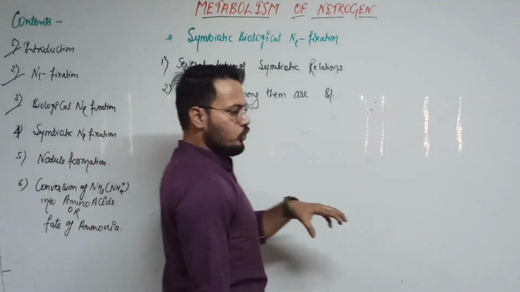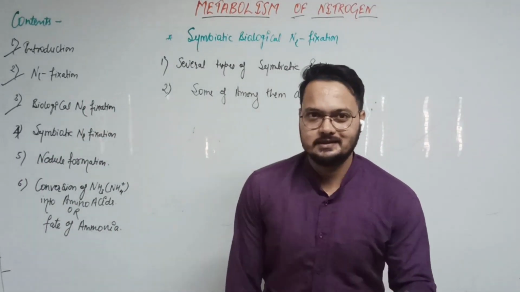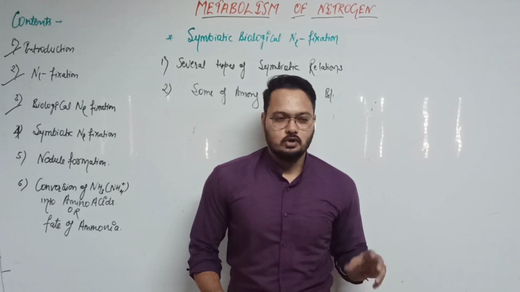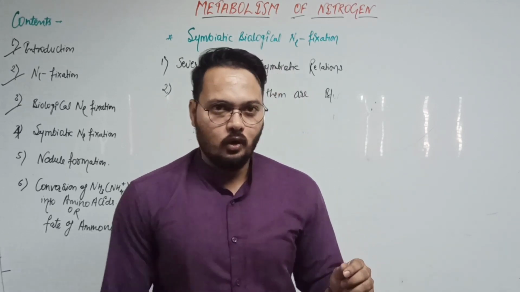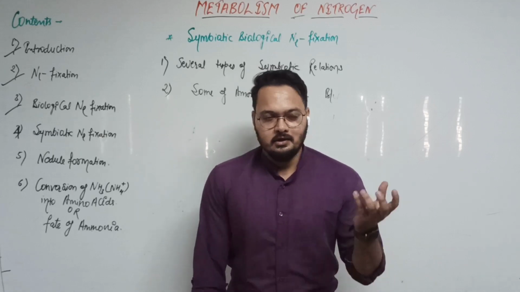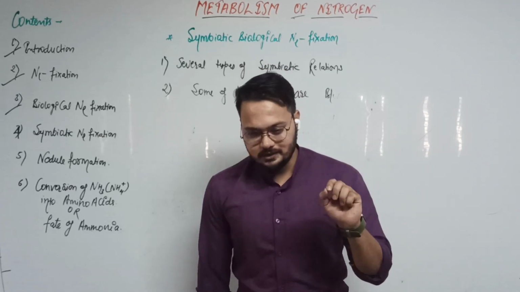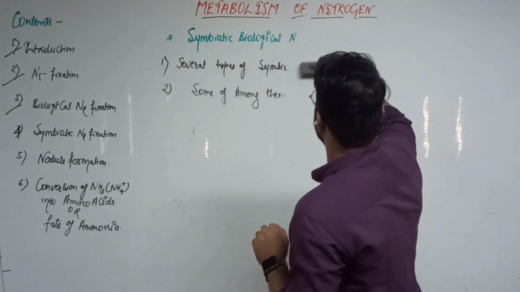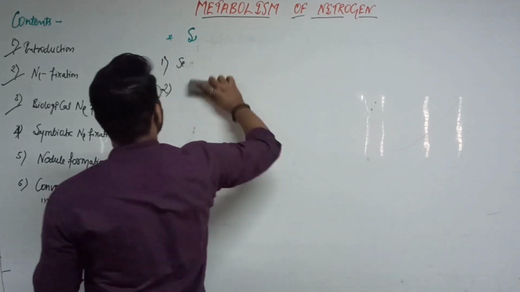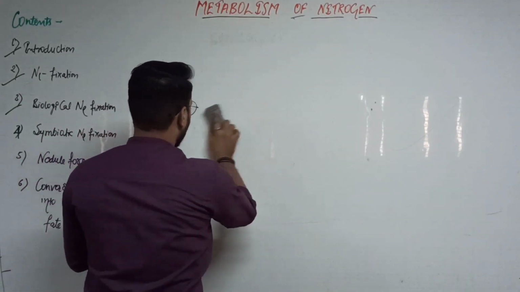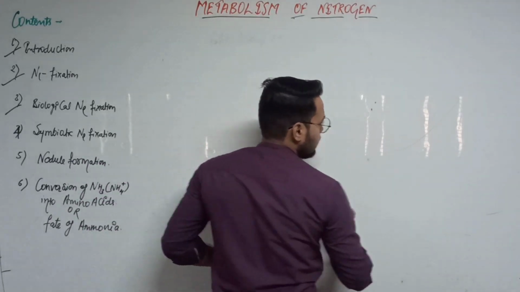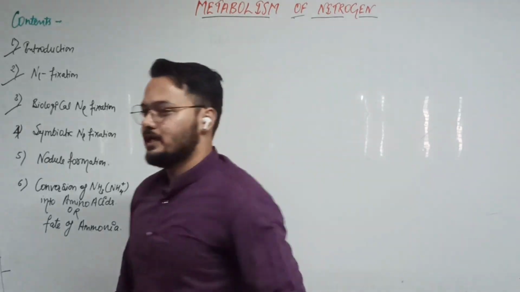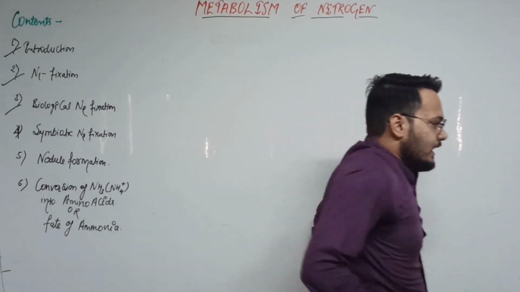If we uproot the pulse plant or legume plants before their flowering, we can see there is a nodule-like structure in the roots or close to the roots or close to the root hairs. If we cut that nodule, what can we find? We can find a pinkish or reddish color in the nodule section. That pink or red color happens due to one of the most favorite pigments of the legume plants, that is the leghemoglobin.